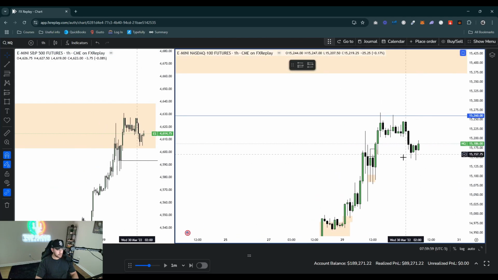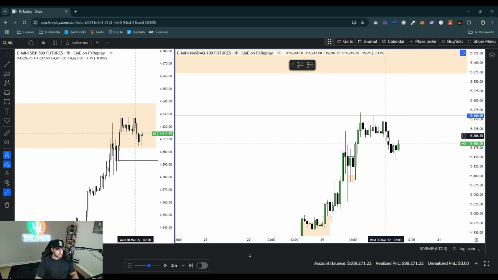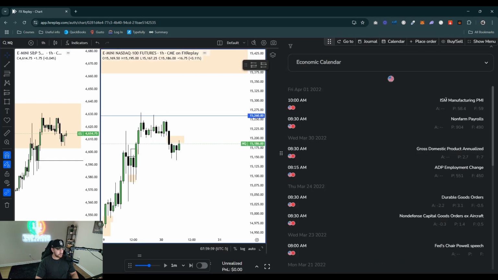Okay, so over here we have a nice 3 a.m. Displacement FVG right here. 7 a.m. This is on the 1 hour again. And we do actually have news today. So, oh, we have news on Friday as well. We have non-farm payrolls on Friday. That's interesting. We might just backtest. We might skip over Thursday and backtest Friday.